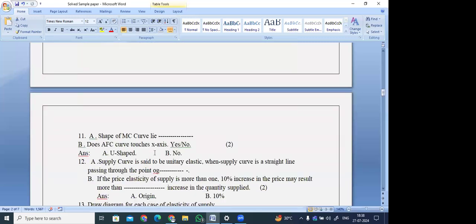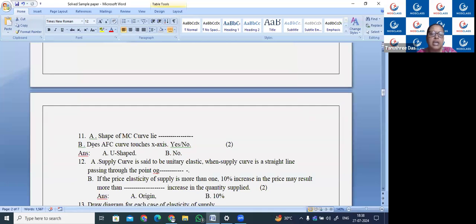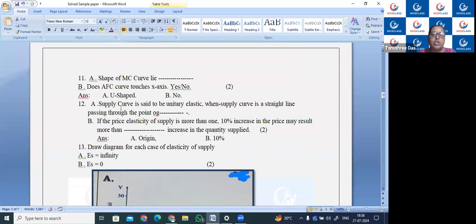So U-shaped, and the second question is, does the AFC curve touch the x-axis? No, the AFC curve does not touch the x-axis. Now, next question is, a supply curve is said to be unitary elastic when the supply curve is a straight line passing through the point of origin. If the price elasticity of supply is more than 1, a 10% increase in the price may result in more than a 10% increase in quantity supplied.